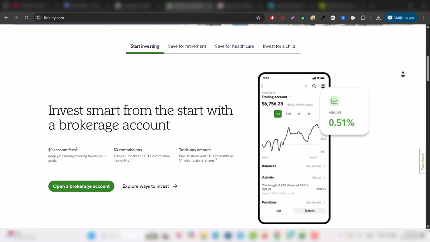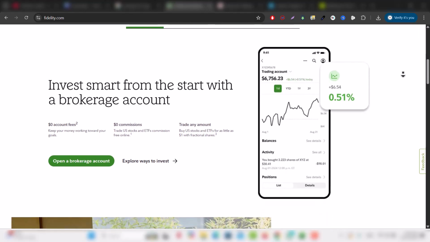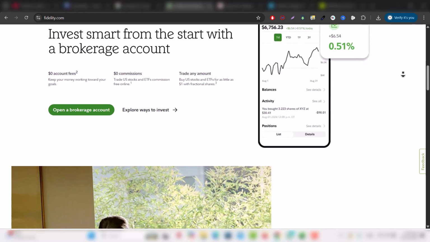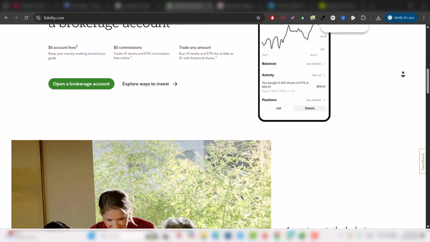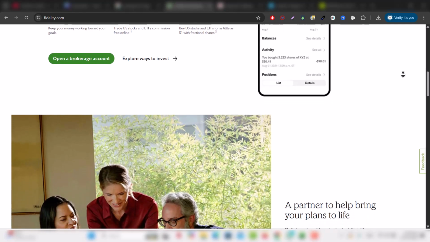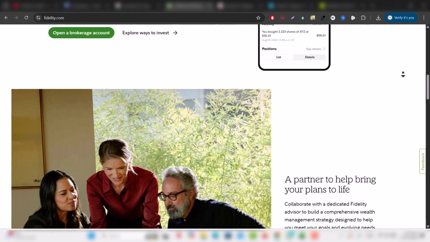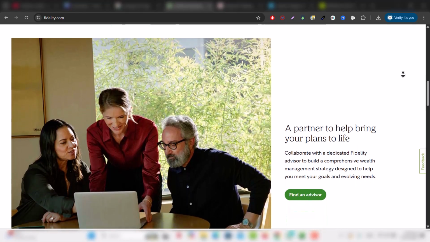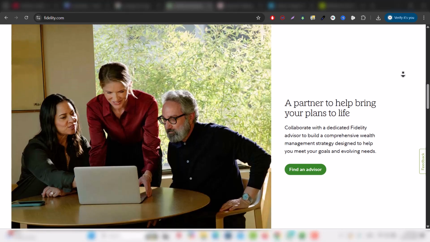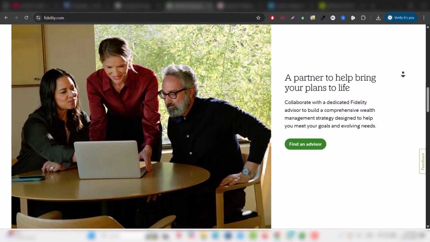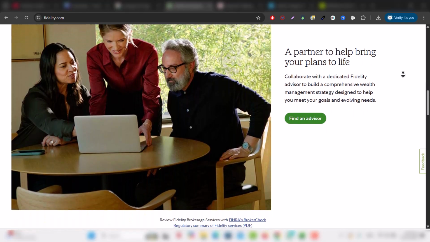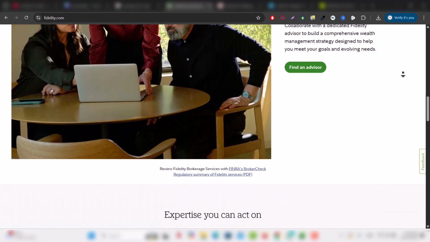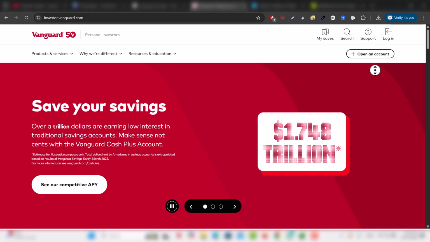Known for its robust research tools and commission-free trading, Fidelity is great for both beginners and more advanced investors. It offers a wide range of investment options, including stocks, ETFs, mutual funds, and retirement accounts. Fidelity also stands out for its customer service and educational resources. However, the platform can feel a bit overwhelming for beginners due to its many features and tools, which may take some time to navigate. Next is Vanguard.